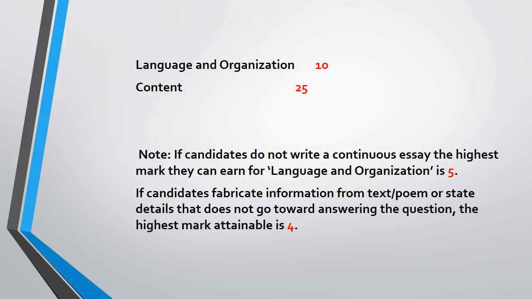A little bit before we actually get into the model answer, CXC would normally do a mark scheme for its online markers. These are well-experienced teachers, and they will follow a simple format that involves language and organization, and content. It can vary, but this is what we're working with for now.